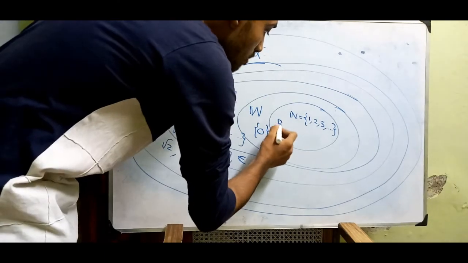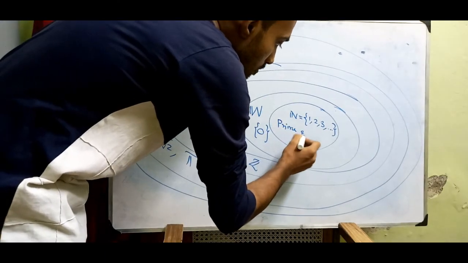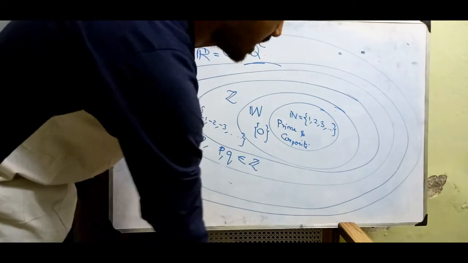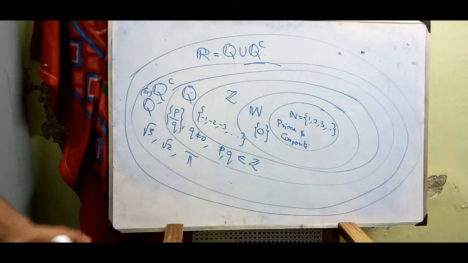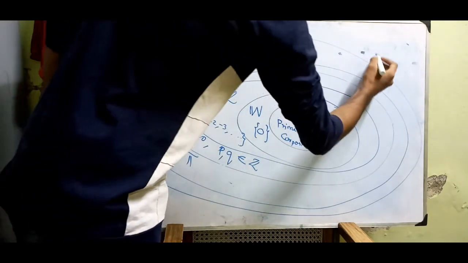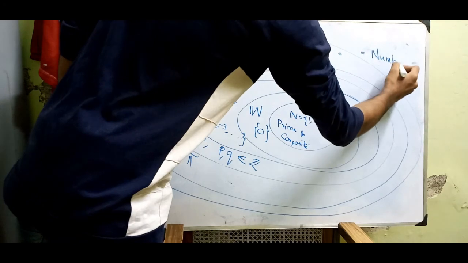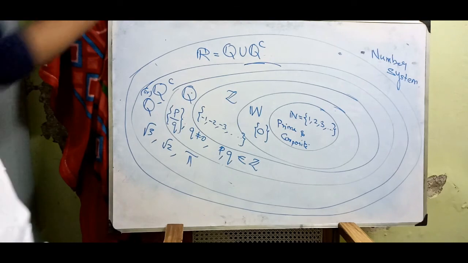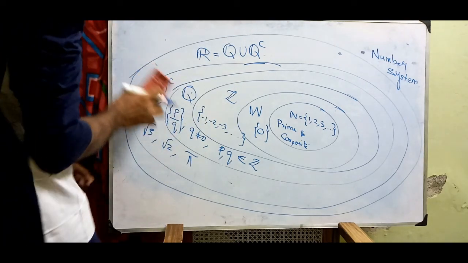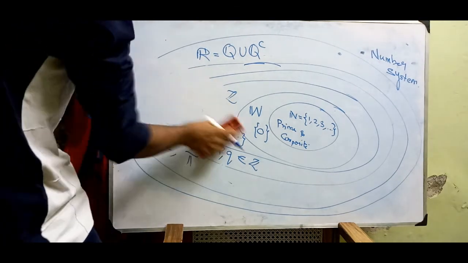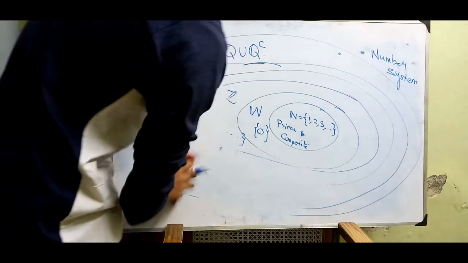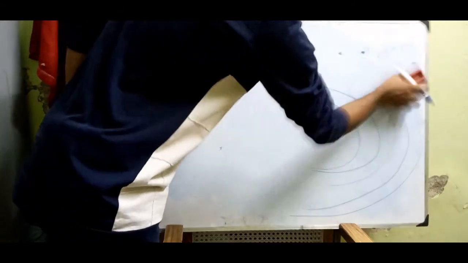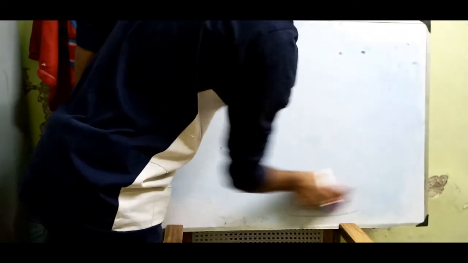And you can include prime numbers and composite numbers here, Fibonacci numbers and lots of numbers. So these represent a number system. Like a solar system, we have a number system. We call this a number system. So the real number is very important here, and also the rational number. Okay, so let us go to the first topic, Euclid division lemma.